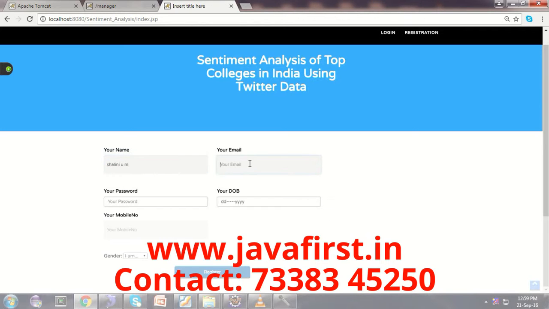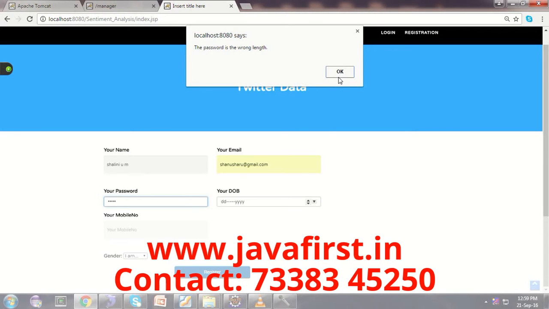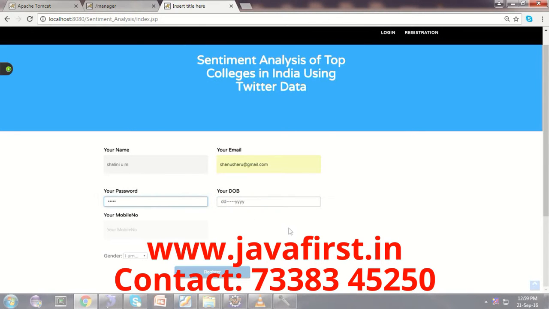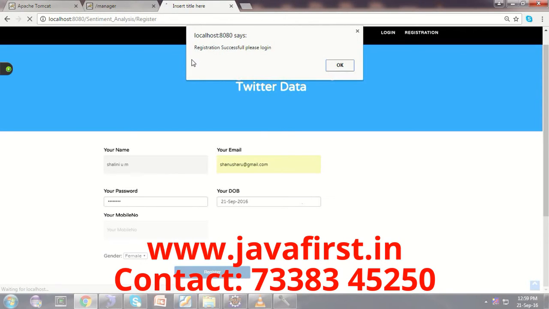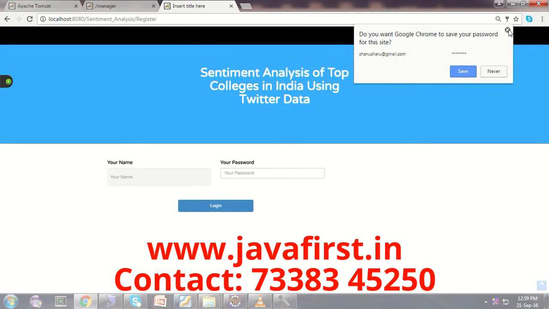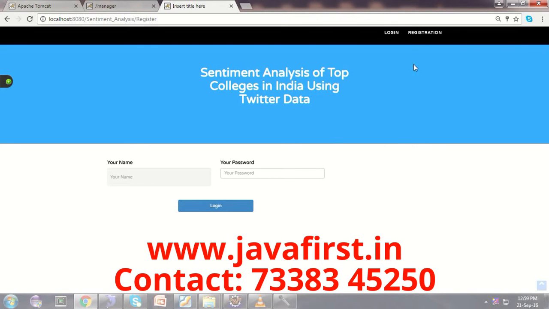Then you need to give your email ID, then the password, then the password length. It is validating that the field should be more than 6. Then your date of birth, then gender. So registration is successful. After registration, the registered user's details will be stored in the database.